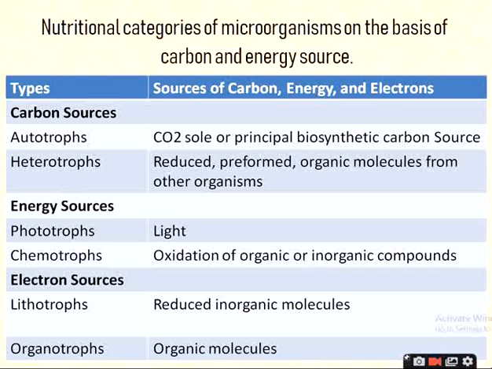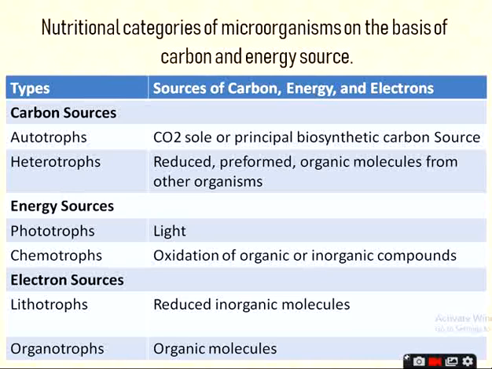Now next, that is the electron source. We know that there are two types of electron sources. One is lithotrophs, another is organotrophs. Lithotrophs means reduced inorganic molecules. They obtain their electron source from reduced inorganic molecules, while organotrophs obtain their electron source from organic molecules. Is it okay? So this is the simple way to understand how they utilize the source of carbon, source of energy, and source of electron.